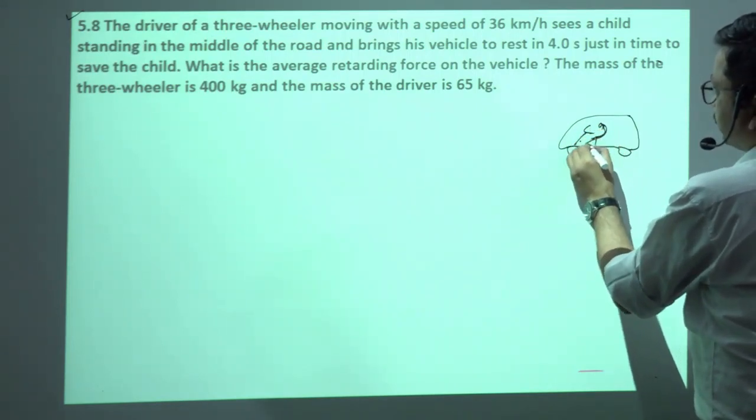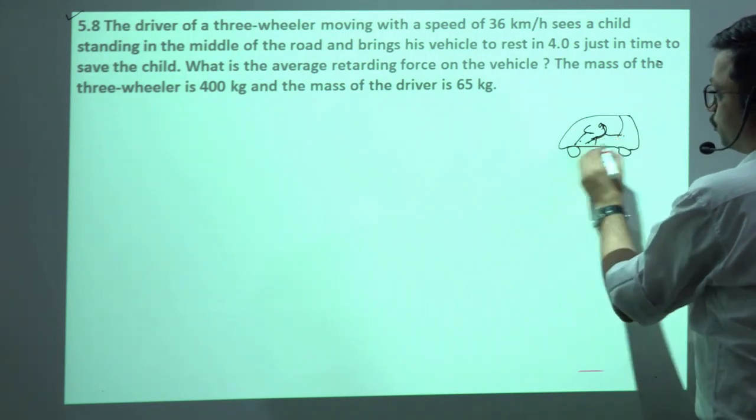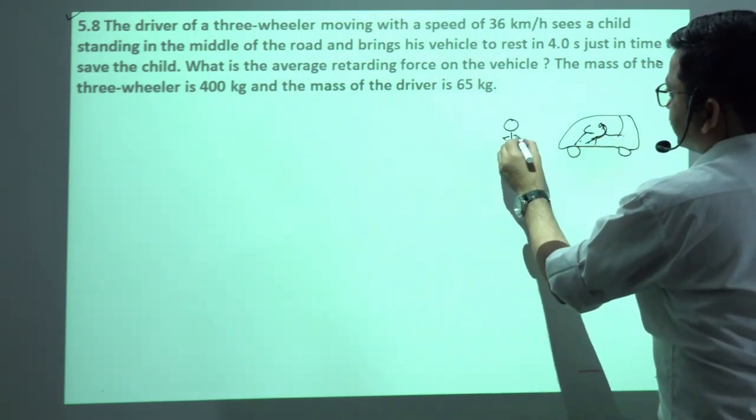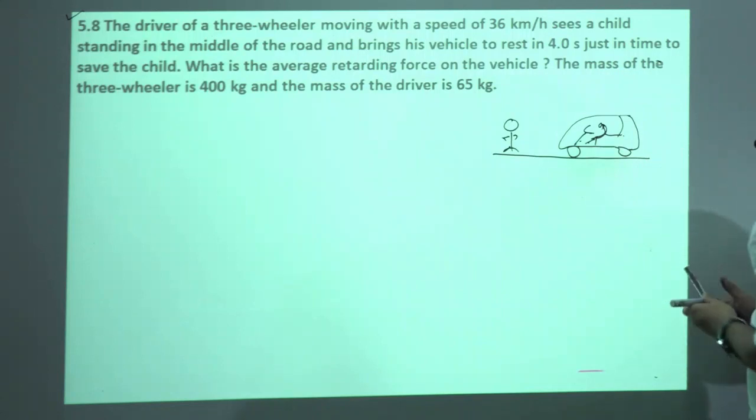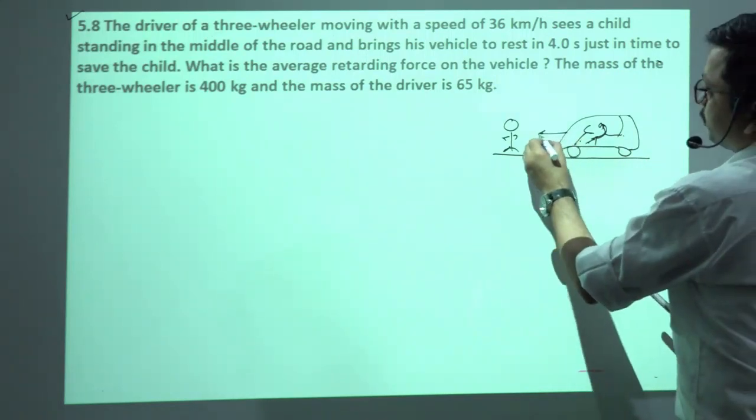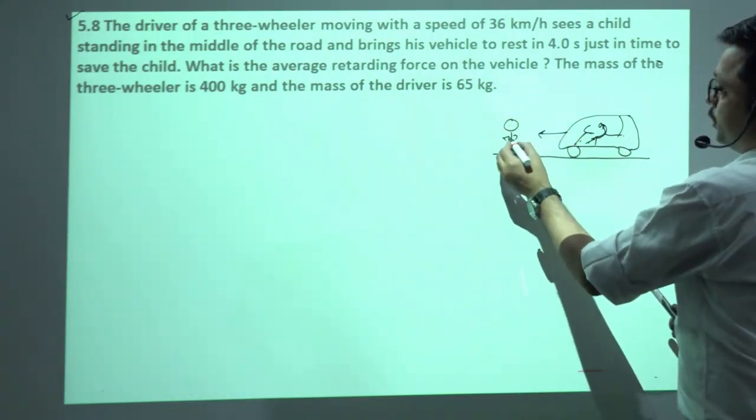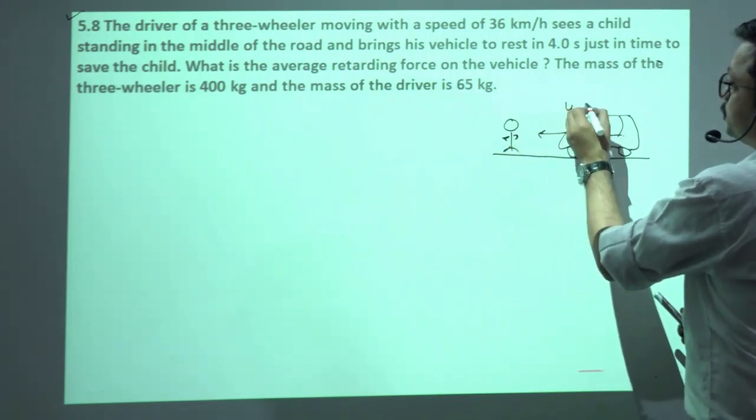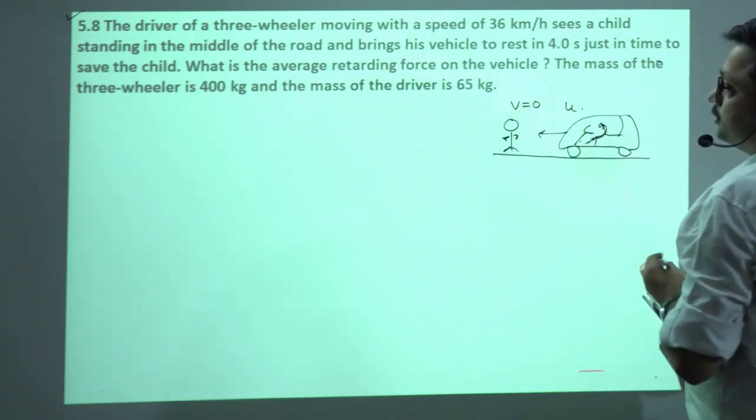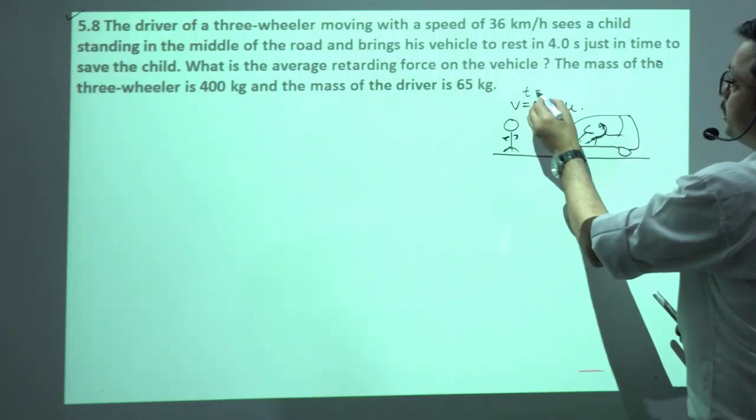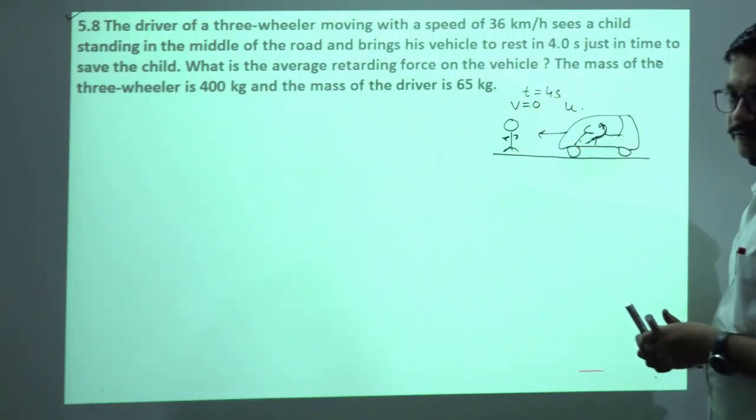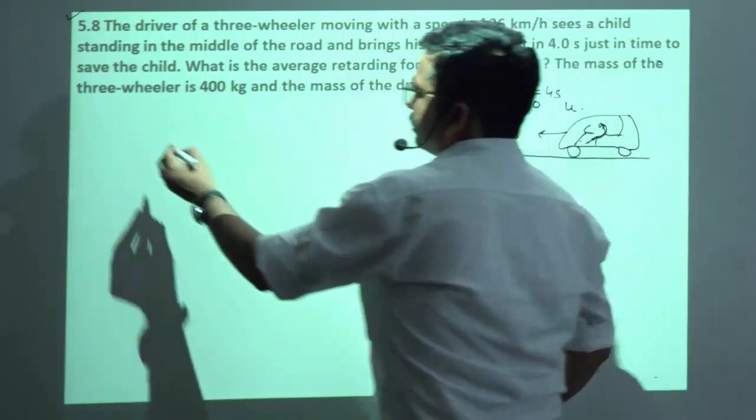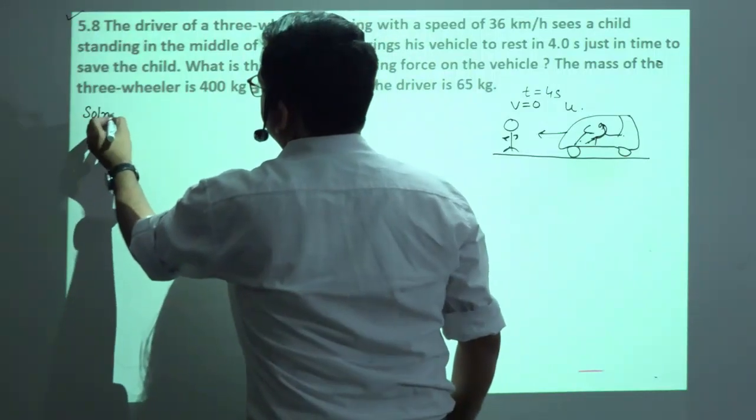In this way the driver is driving this auto and a boy is standing in the middle of the road. Its velocity is given to us. So in order to save the child, initial velocity दिया है, final velocity कितना होना चाहिए? 0 होना चाहिए. और टाइम कितना ले रहा है यहाँ तक पहुँचने के लिए? 4 सेकेंड. So first of all we will write all the parameters which we have given.